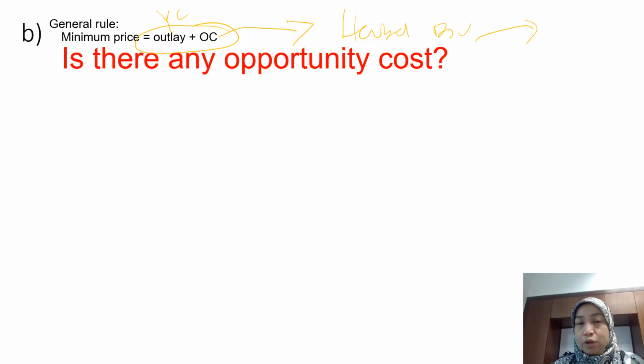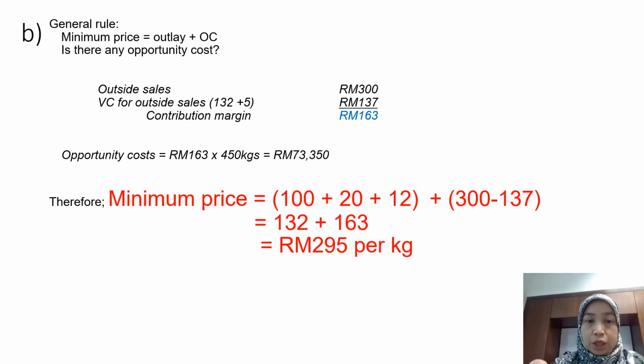So when they reduce quantity for the external market, they will not get contribution margin from the external market. Therefore, there is opportunity cost in this case. So to outsiders, the herbal division charges 300 ringgit.